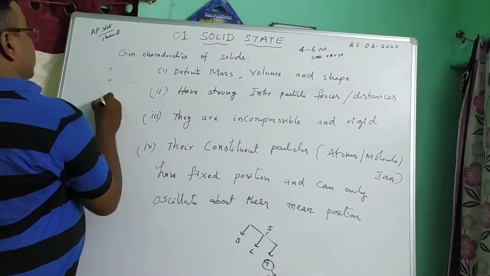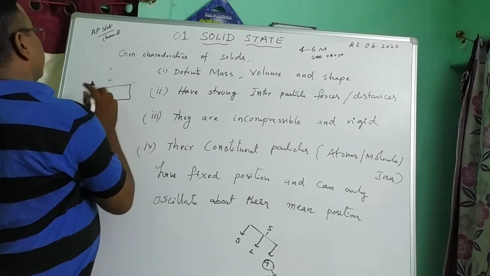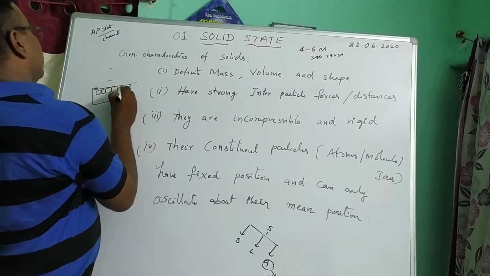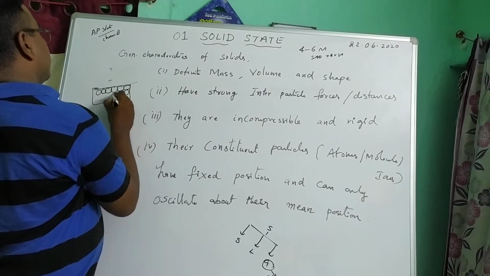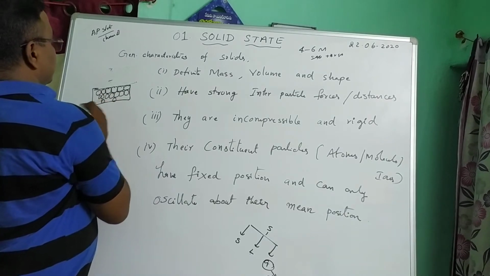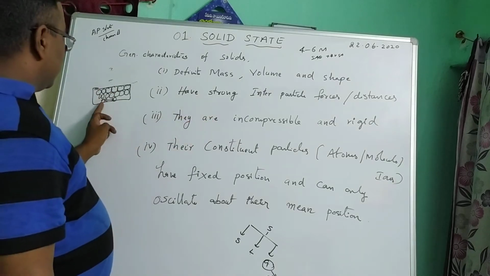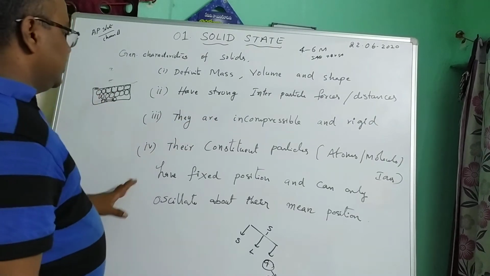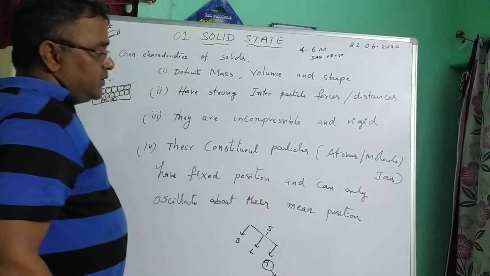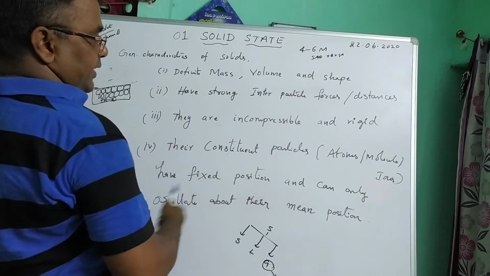In a solid, the molecules are very close to each other, so between two molecules or atoms they have strong intermolecular forces. Next, they are incompressible and rigid. Incompressible means it is not possible to compress. Rigid means very hard and strong.